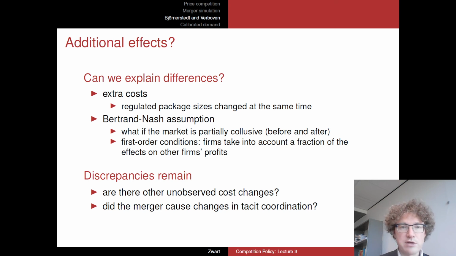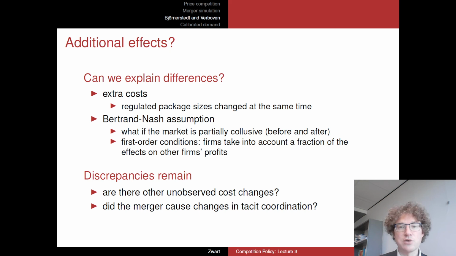So the authors here asked the question, suppose that this market, with not that many companies in there, was already partially collusive, with some coordination in prices among these different companies. That would cause the first order conditions to be slightly different, of course. So what they do is test whether, if we change the first order condition to also include part of the effects of your price changes on profits of other firms, what does collusion do?